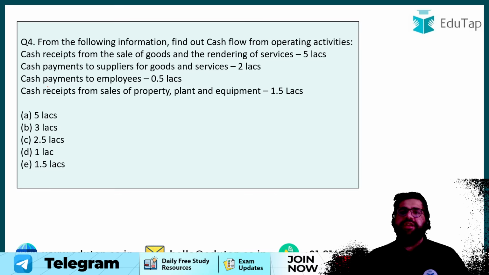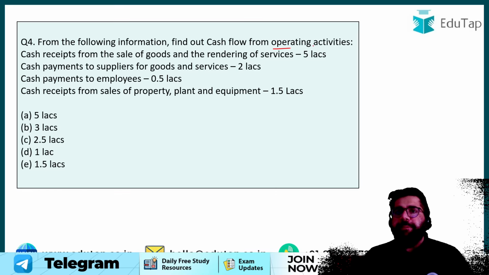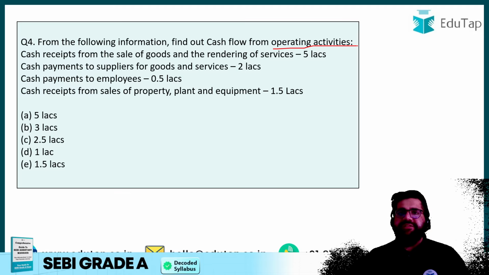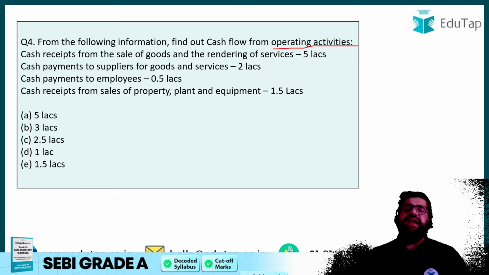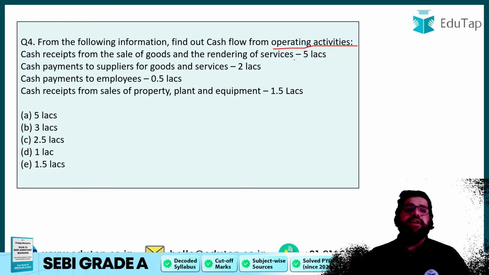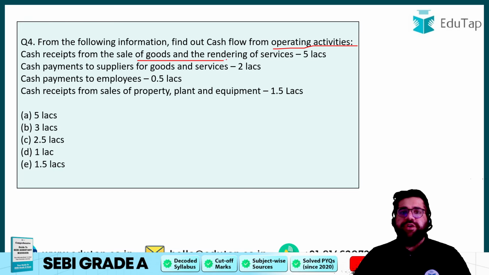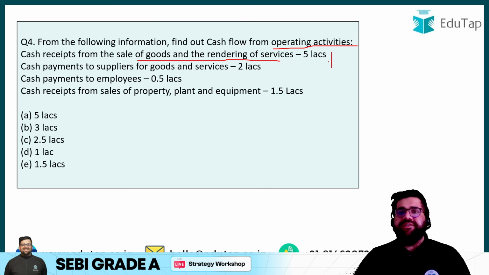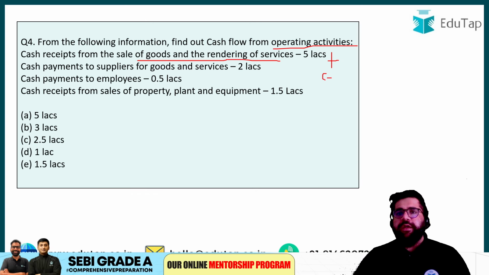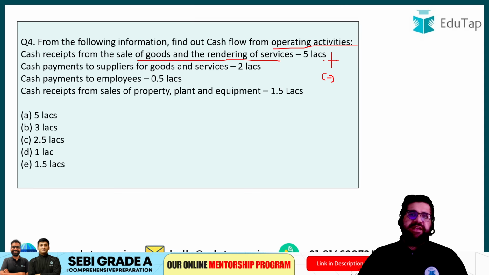Now see, over here you have to identify the operating activities, those activities which are daily associated with your business. So cash received from the sale of goods and rendering of services will result in cash inflow. Cash payment to suppliers and cash payment to employees total 2.5 lakh, which is outflow. These two activities will be outflow of cash. 5 lakh I am getting.